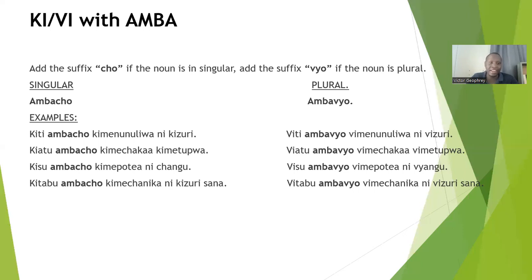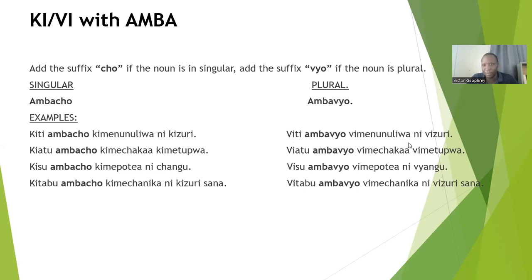Okay, now let's see the examples. Kiti ambacho kimenunuliwa ni kizuri.